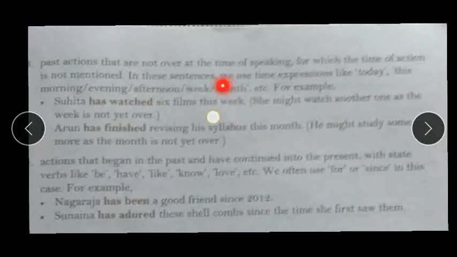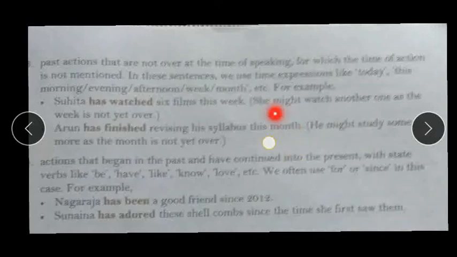So here, as it is said in the rule, this sentence has expressions like today, morning, evening, afternoon, week. Here that expression is week. Suhita has watched 6 films this week. But she might watch another one, as the week is not yet over. As this week is not over, she might watch some more movies. That's why there also we use present perfect tense. Like, Arun has finished revising his syllabus this month, but the month is not over.